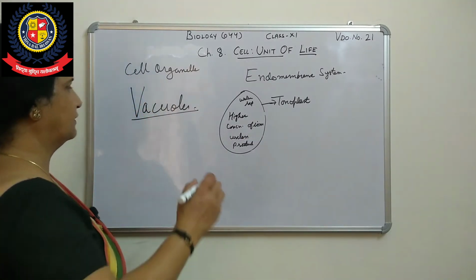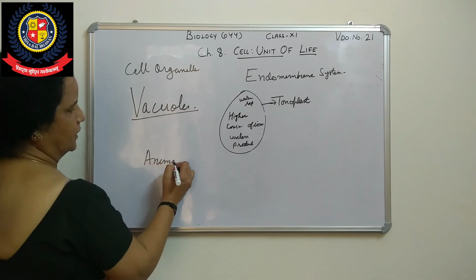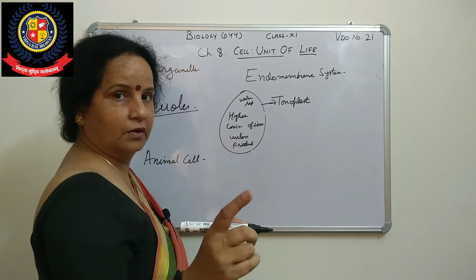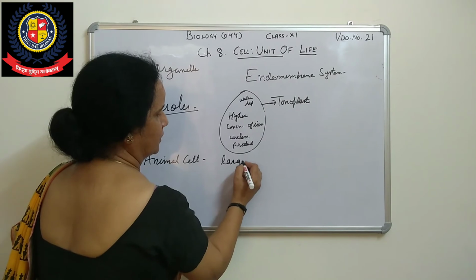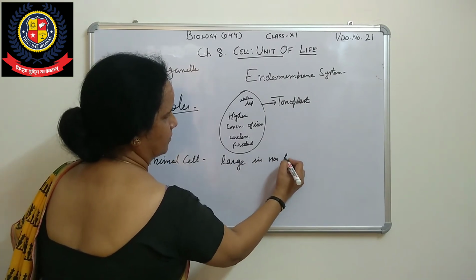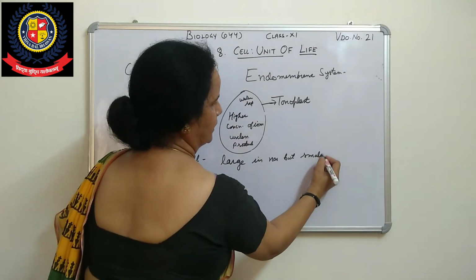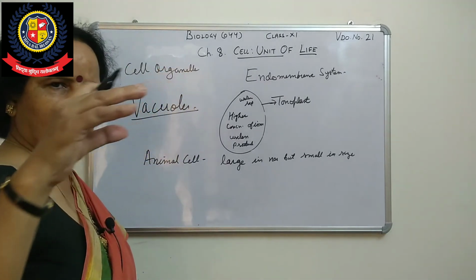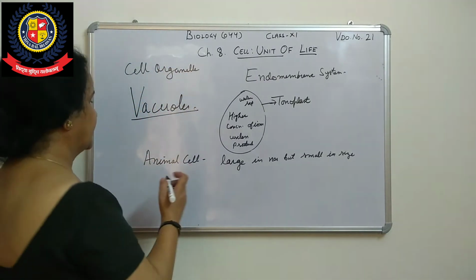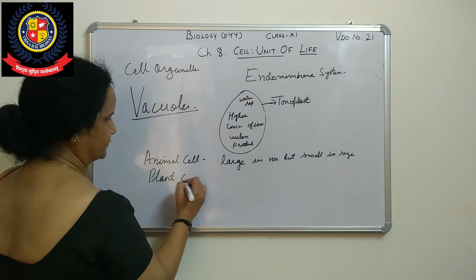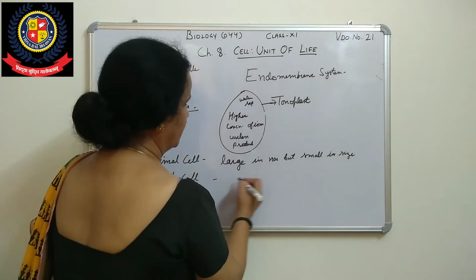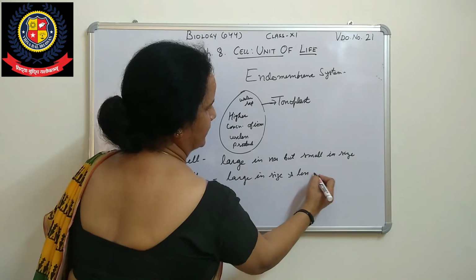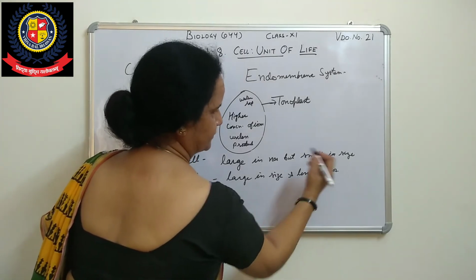As you know, when we look at the animal cell, vacuoles are large in number but small in size. That is in the animal cell. But in the case of the plant cell, the vacuole is large in size and less in number, only one or two.